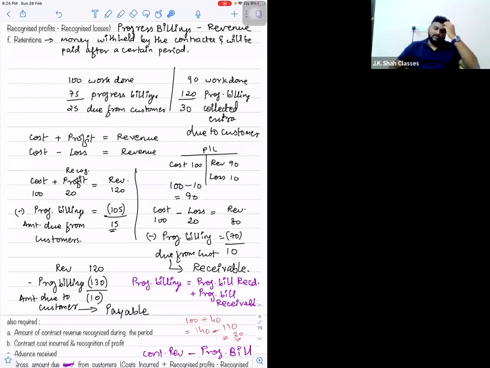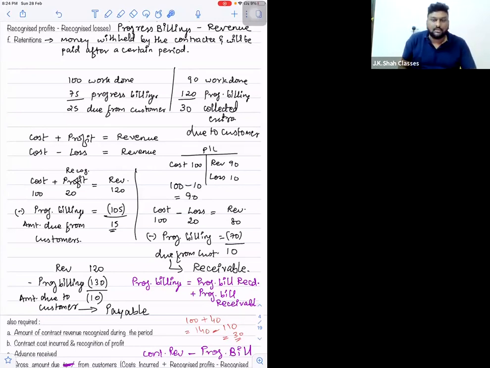Yeah, sir. Sir, can we say amount due from customer as retention money? No. Because retention is withheld. Sir, please understand, money is retained at the end of the contract. This one is in the middle of the contract, every year. Partially I can say you are correct also.